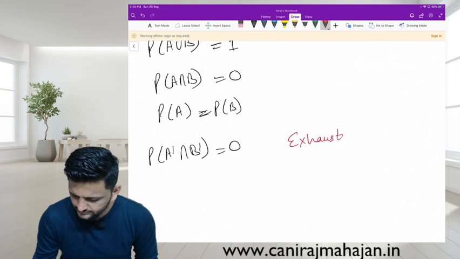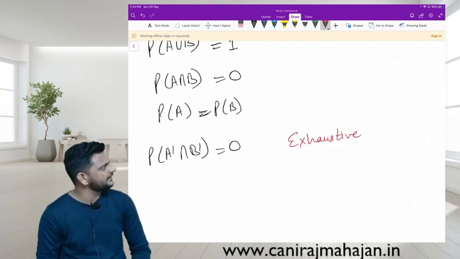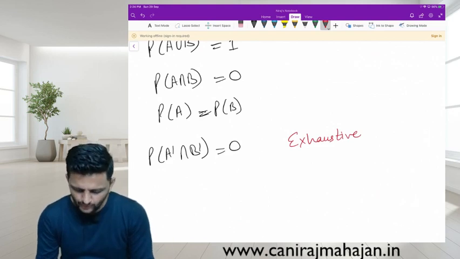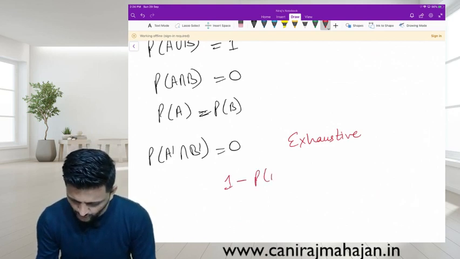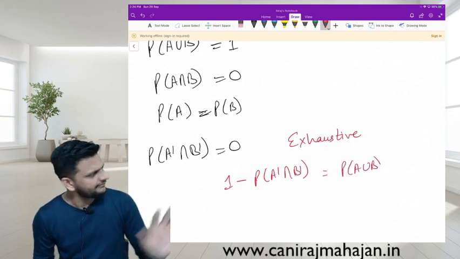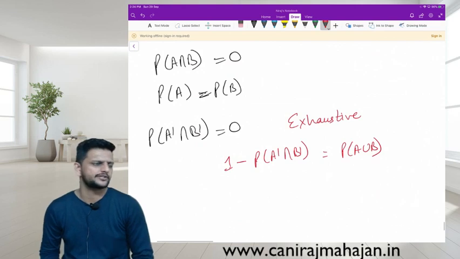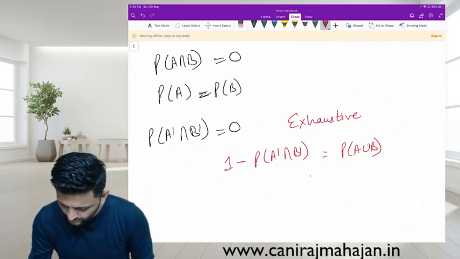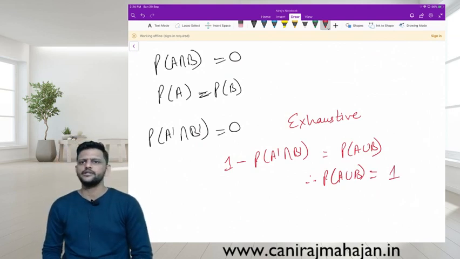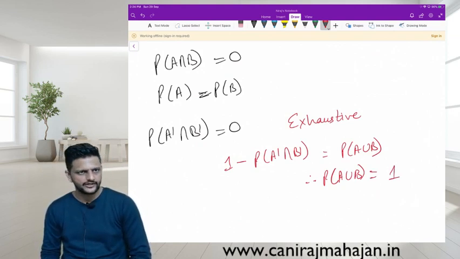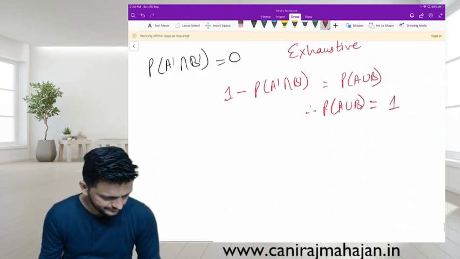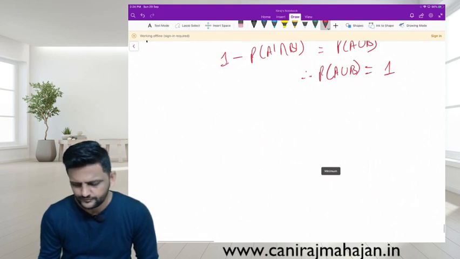Why? Because 1 minus P of A dash intersection B dash is what? P of A union B. Remember or no? If 1 minus 0 now, A dash intersection B dash is 0. That means P of A union B is how much? 1. And if A union B is 1, A and B are exhaustive events. Remember? Fine till here?